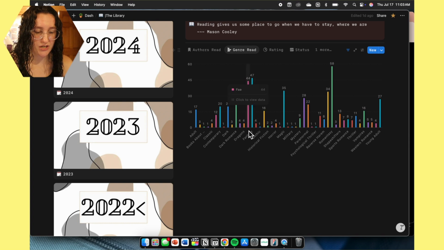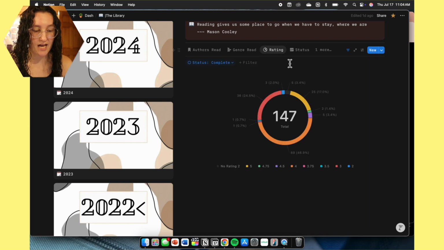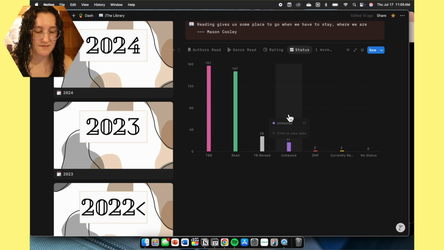Then we have the genre read, so what has become the most popular. Obviously Romantasy is pretty popular. We have our overall ratings, so we have our 4-star, our 5-star. Then we have status.